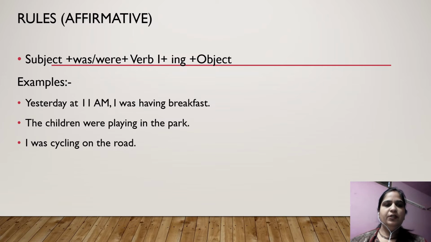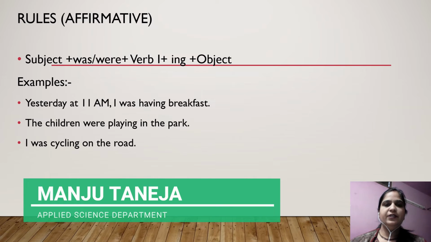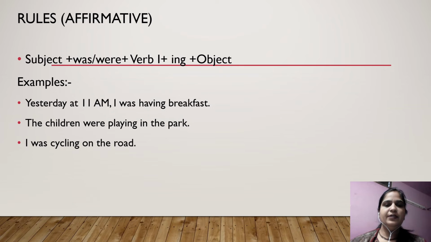Now we will go with the rule: subject plus was/were plus verb, first form of verb plus ing, plus object. Examples are: yesterday at 11 a.m. I was having breakfast. The children were playing in the park. I was cycling on the road. These are the rules of affirmative sentences.